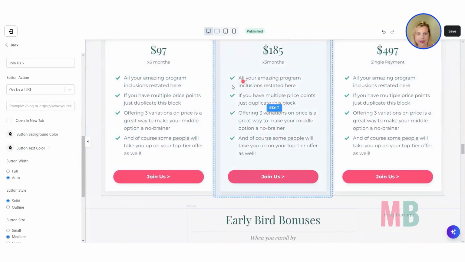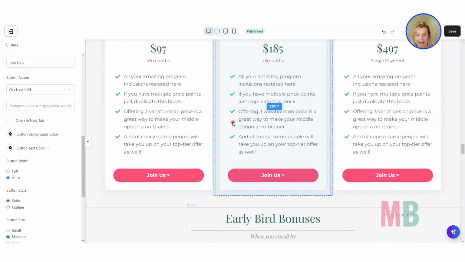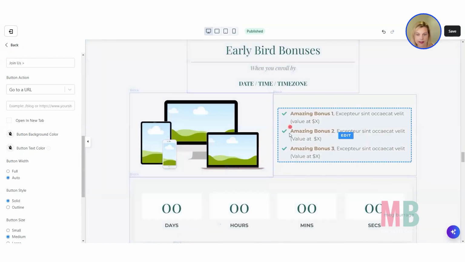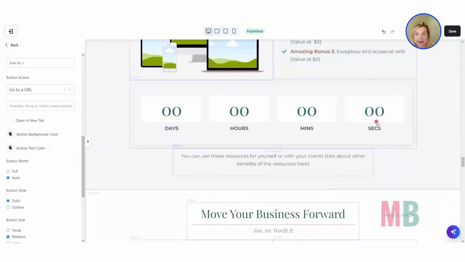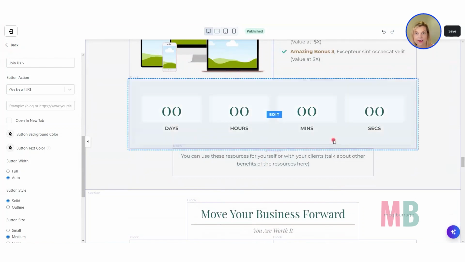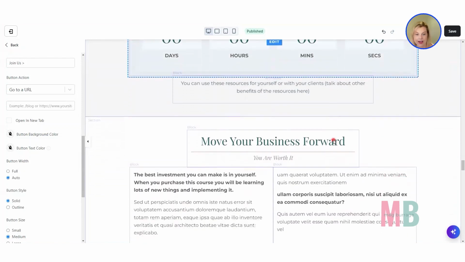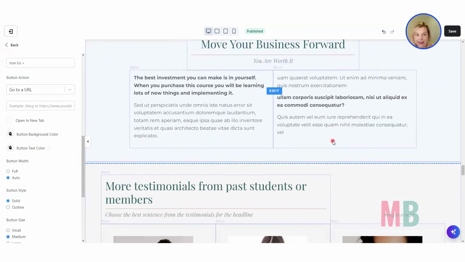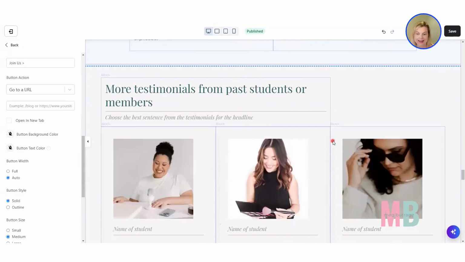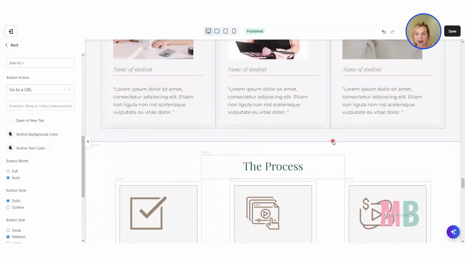Okay, you can see that the bullet points inside of the pricing card have updated to that primary color that I set, that green. And then come down here, also these ones. The colors inside of the countdown clock have updated to the dark green, which is the color that we set for the heading color. So quite a few things on the page will update once you update that style guide area. So do that first is my tip for you before you start going through this page and updating other things.